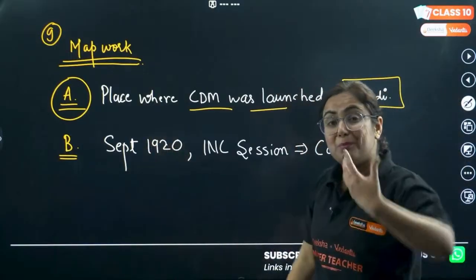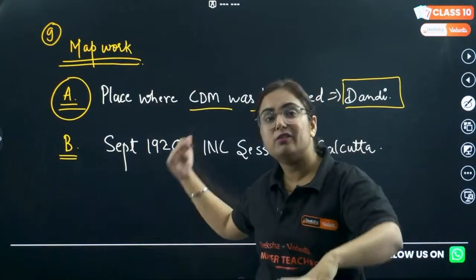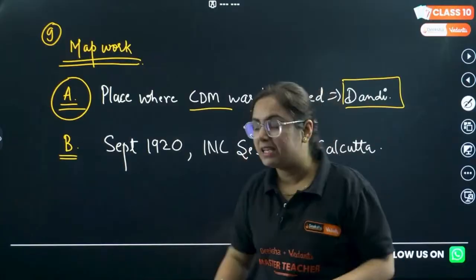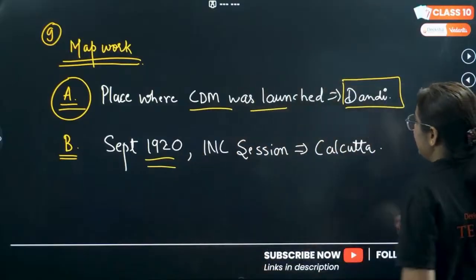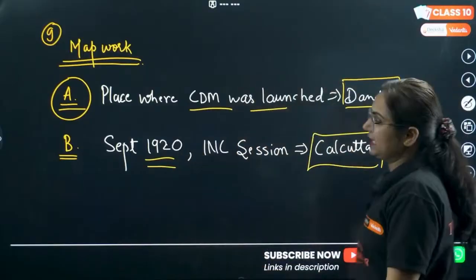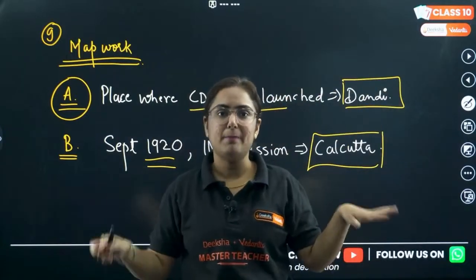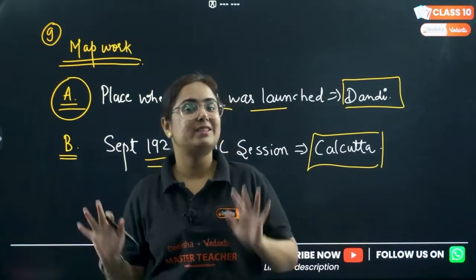Sometimes what happens is we miss marking. So there are chances the teacher becomes lenient and gives half marks at least, because the student knows but forgot. Get it? So the session of Indian National Congress in September 1920 was held in Calcutta. Calcutta and Dandi will be marked on your map. I'll show that in the last. Get it? And here we are done with section A.